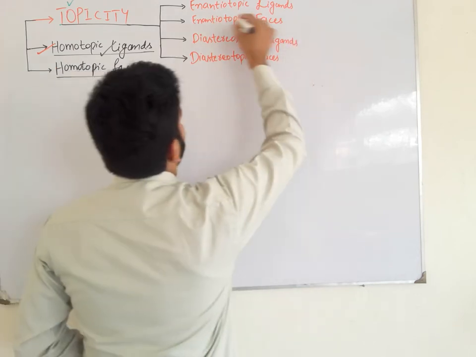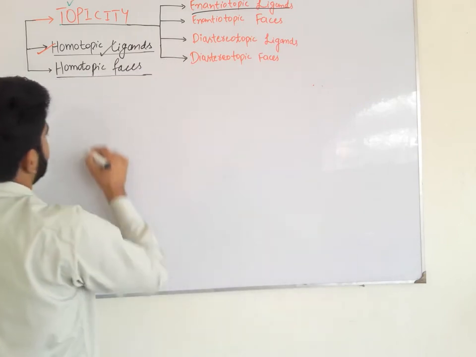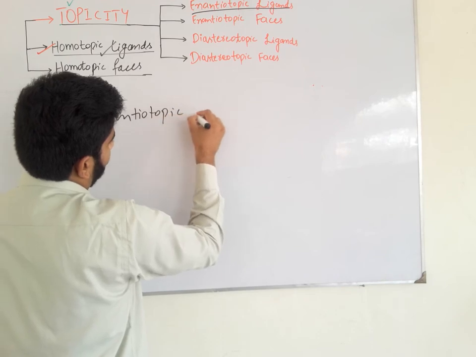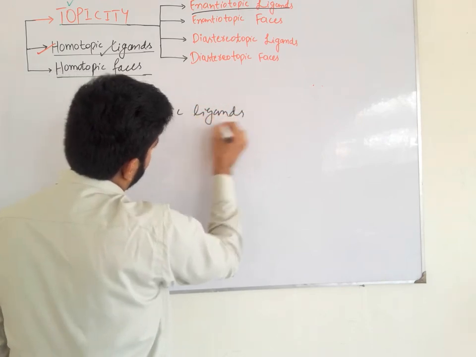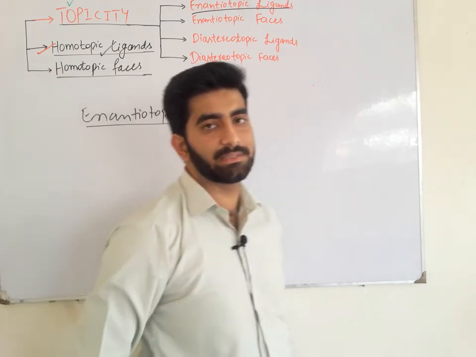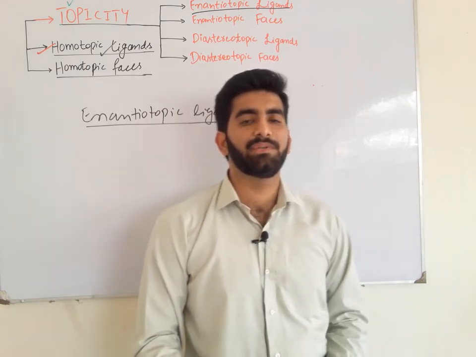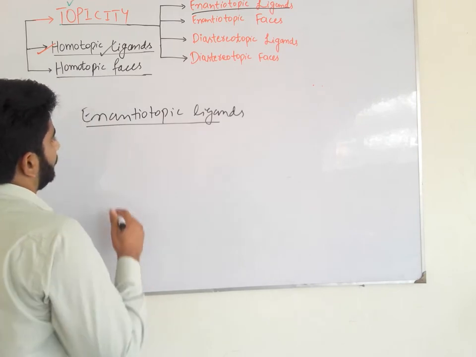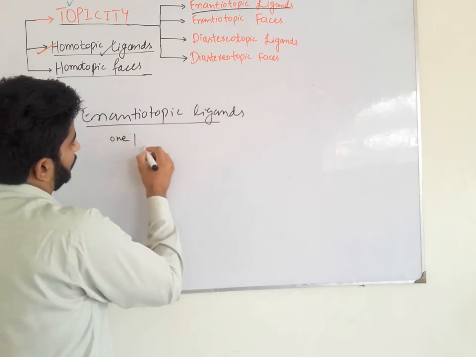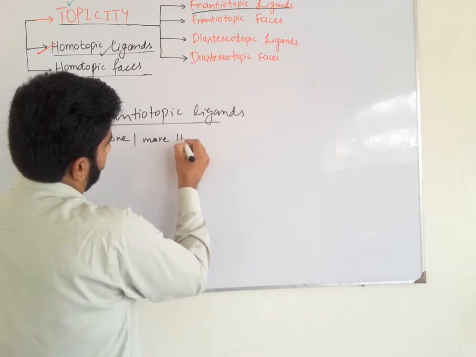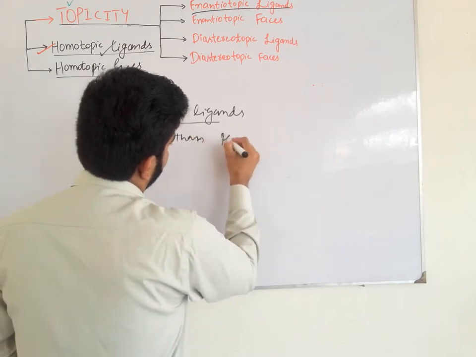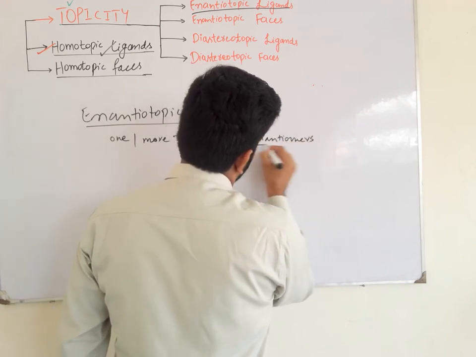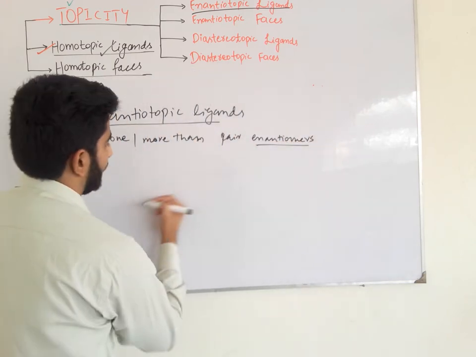What are enantiotopic ligands? Enantiotopic ligands are atoms or groups which, on replacement with other atoms or groups, give one or more than one pair of enantiomers when we apply the substitution addition criteria.